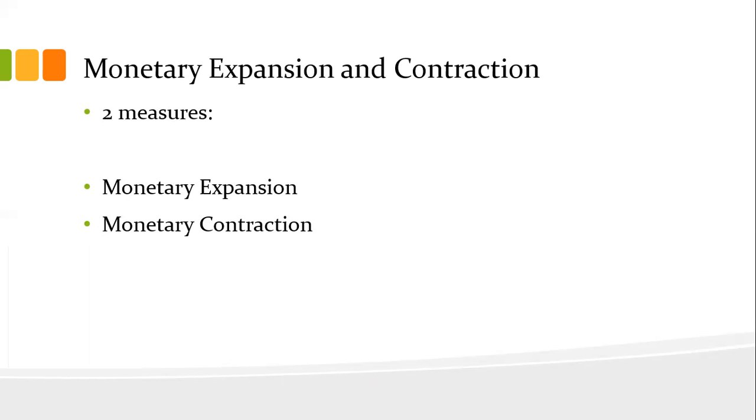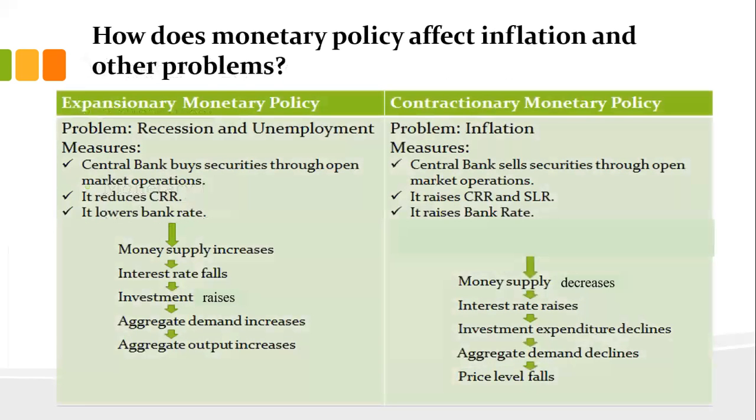Second one is monetary contraction. That is the case of inflation, when excess liquidity is there. So RBI or government wants to absorb the excess liquidity from the market. So that will be your monetary contraction. So let's see what happens under expansionary monetary policy and contractionary monetary policy.